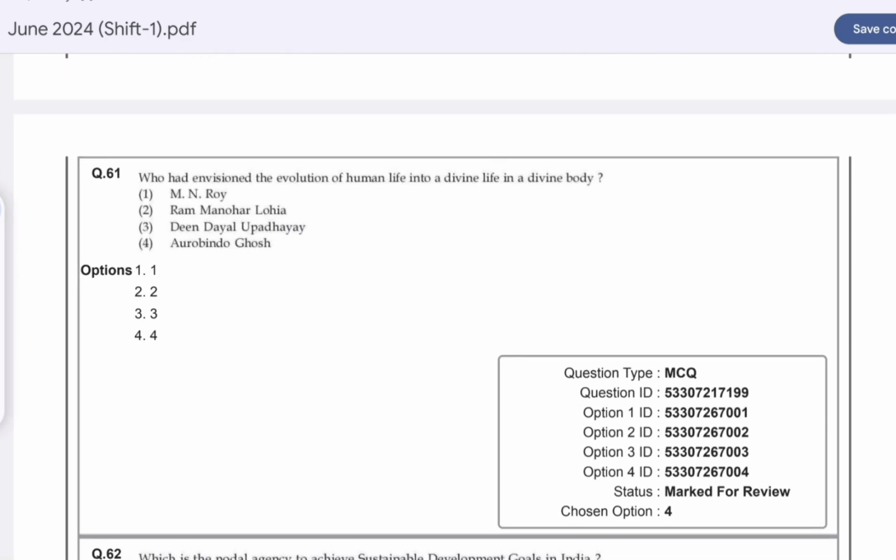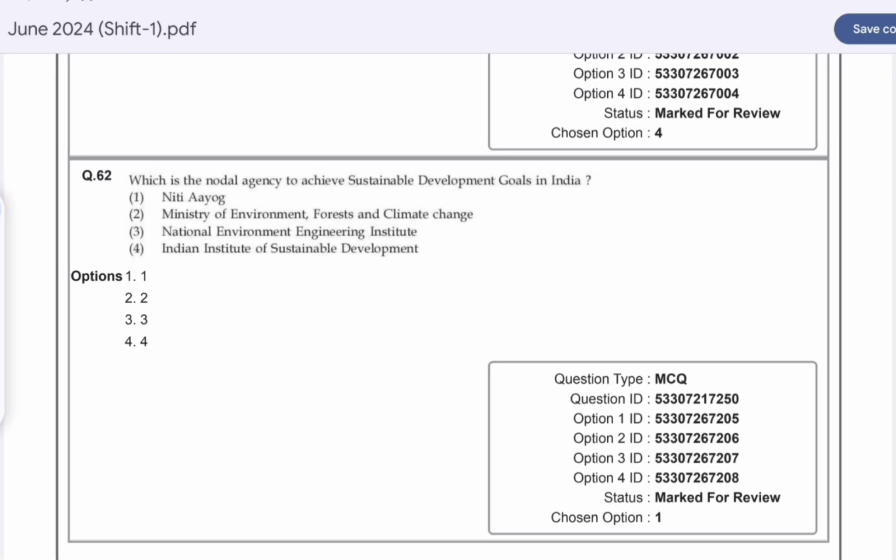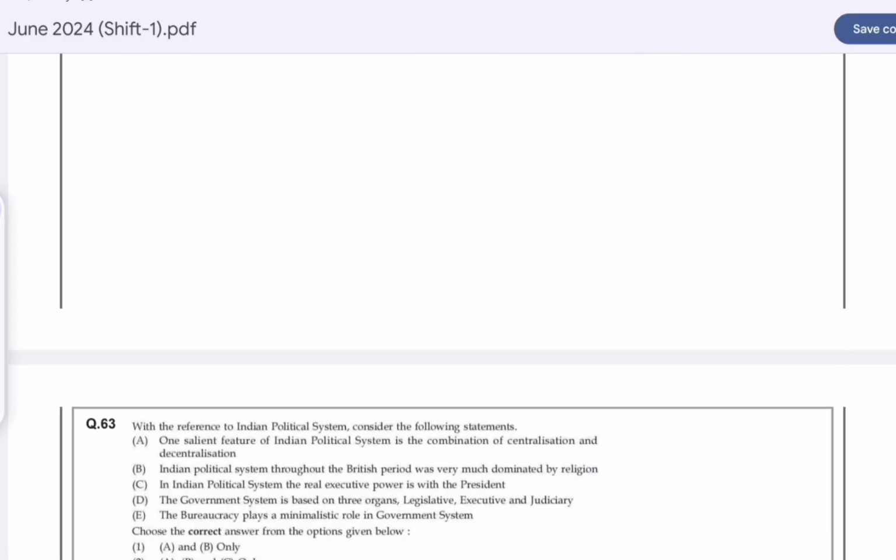Question number 61. Who had envisioned the evolution of human life into a divine life in a divine body? Option D is correct here. Aurobindo Ghosh. Question number 62. Which is the nodal agency to achieve sustainable development goals in India? Option A is correct here. NITI Aayog.